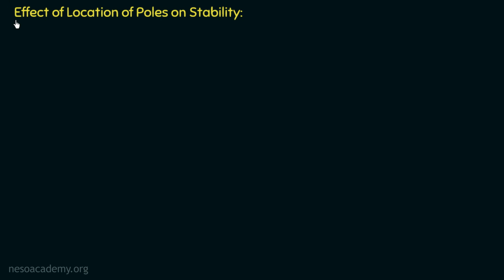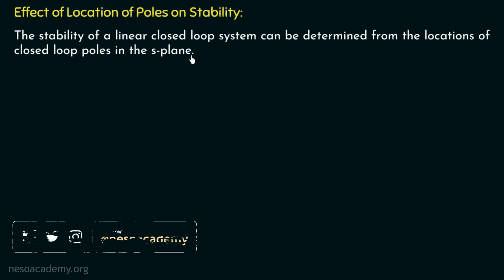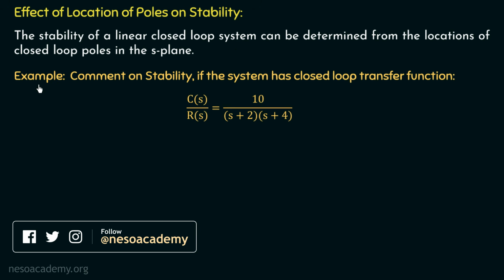So let us now move on to discuss the effect of location of poles on stability. The stability of a linear closed loop system can be determined from the locations of closed loop poles in the S-plane. From the pole zero diagram of a control system, we know that the poles are either present in the left half plane, in the right half plane, or on the imaginary axis. So we can determine the stability of a linear closed loop system by determining the location of closed loop poles. Let us understand this with the help of an example.